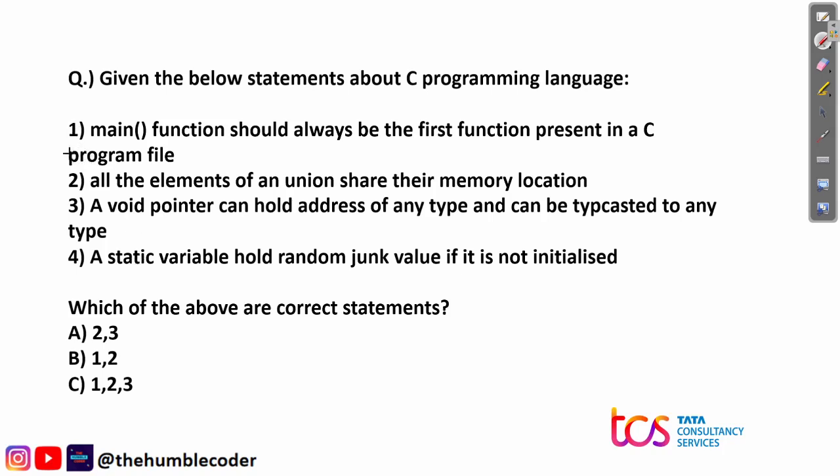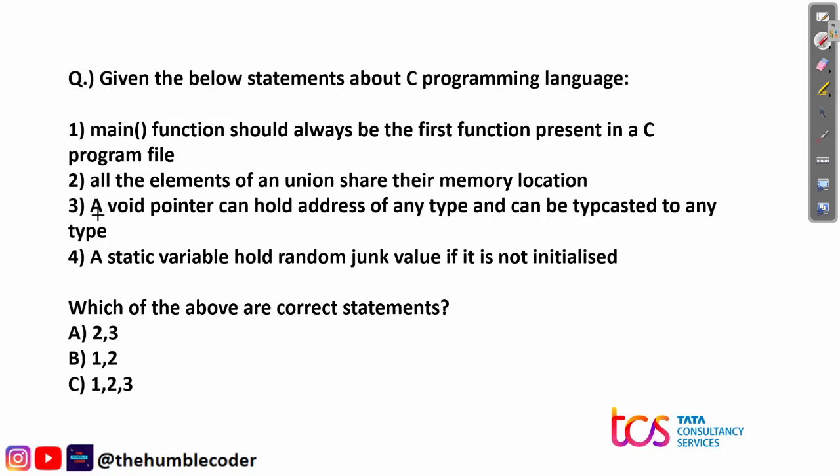First of all, the first statement is not correct, because the main function should not always be the first function present in a C program file. Any other function can be the first function. So the first statement is wrong. Then the second statement: all the elements of a union share their memory location. This is a correct statement.